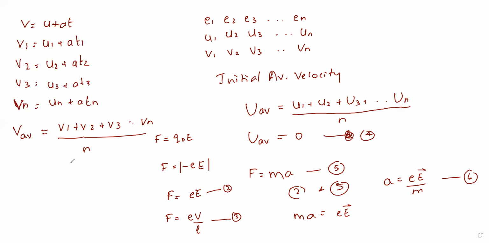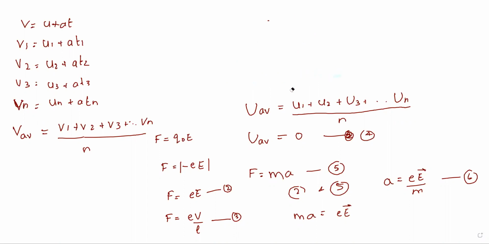From here it is very simple mathematics. Just substitute these in place of v1, v2, v3 and divide by n. If you are getting confused, then I will erase it and write it here. I don't want you to get confused and mix up the derivation. So I will solve it here.